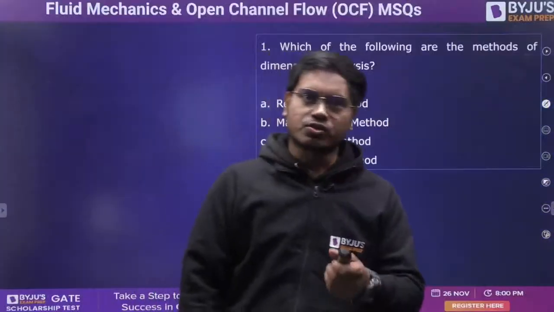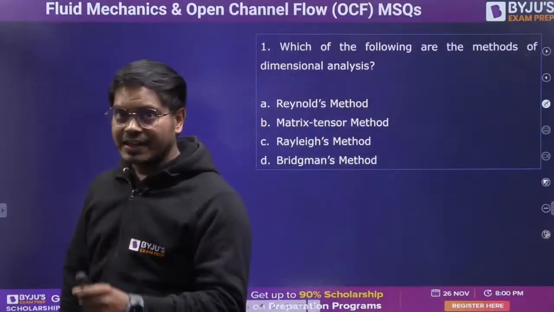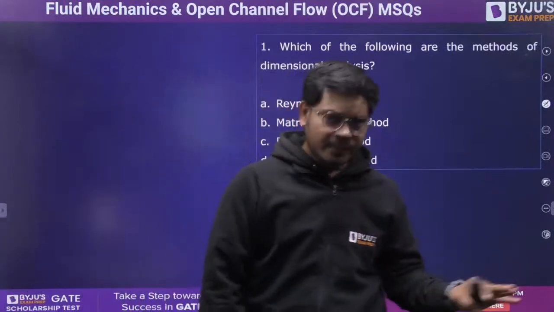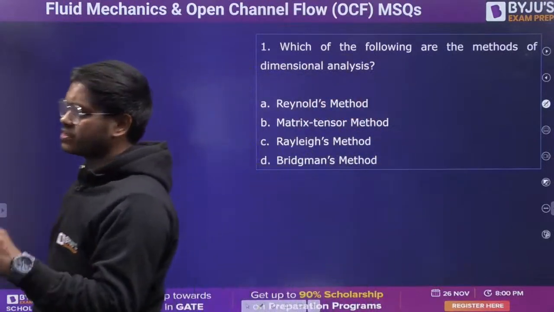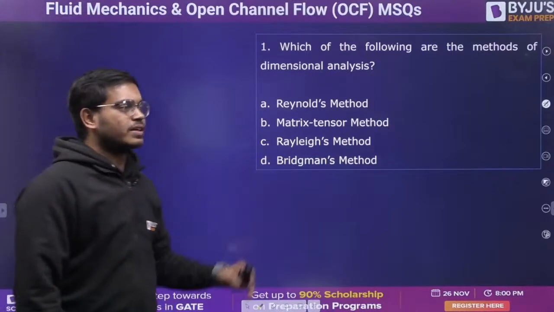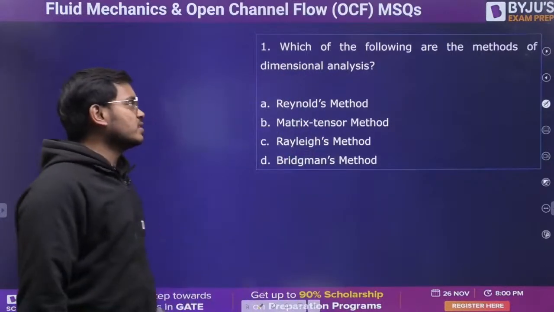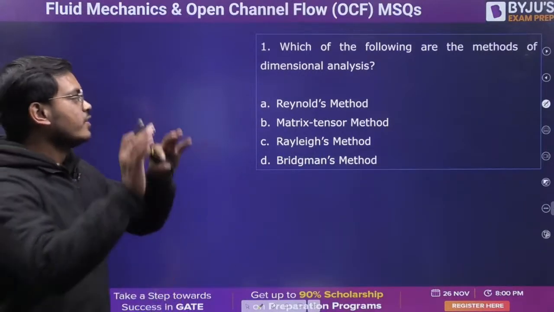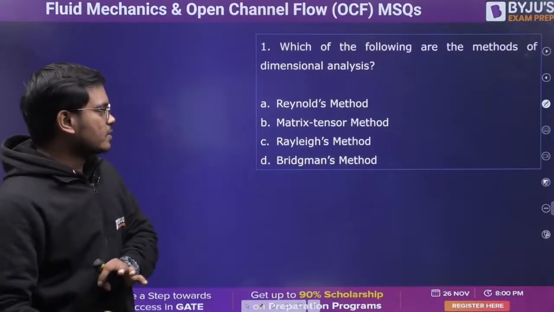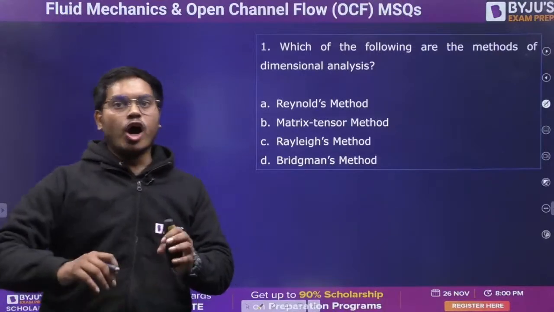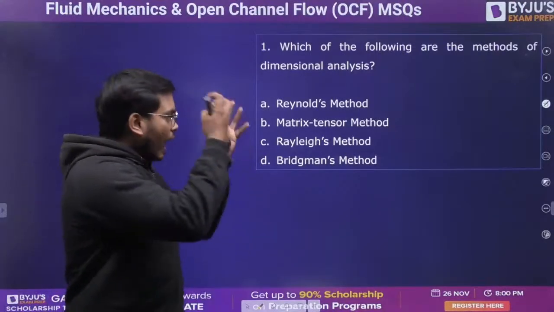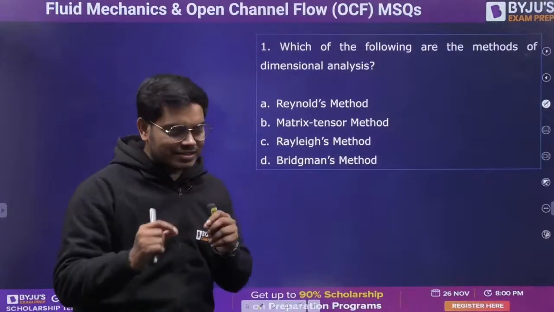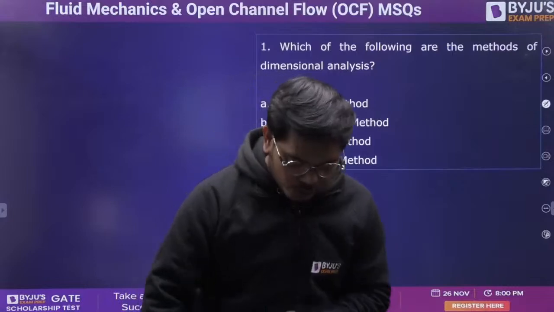So here is the very first question of my class. Guys, please try to answer. Obviously this is an MSQ session, so every question here is MSQ. You will not get negative marking in MSQ, so please try to answer. Which of the following are the methods of dimensional analysis: Reynolds method, matrix tensor method, Rayleigh's method, or Bridgman's method? Out of these 4 methods, which of them are the methods of dimensional analysis that we actually follow?